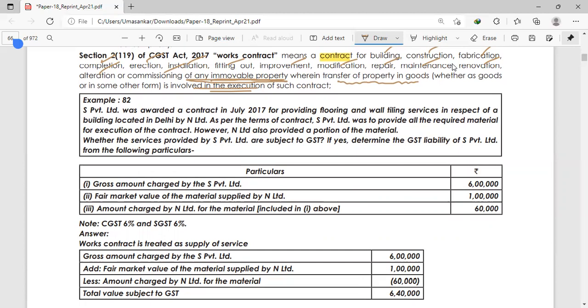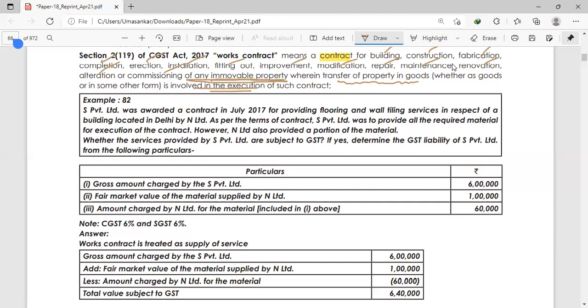Gross amount charged by S Private Limited for this contract is 6 lakhs. Fair market value of the material supplied by U Limited is 1 lakh. Amount charged by U Limited for the material that is already included in the gross amount is 60,000. Okay. So the service portion is 6 lakh, and material supplied by U Limited, meaning the owner, is 1 lakh, and the amount charged for the material is 60,000.